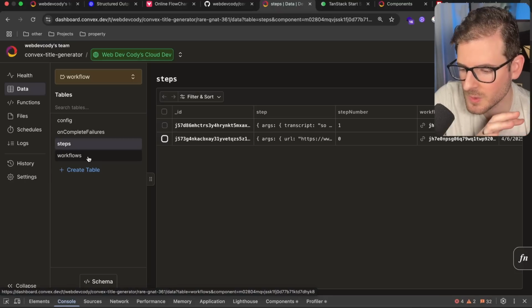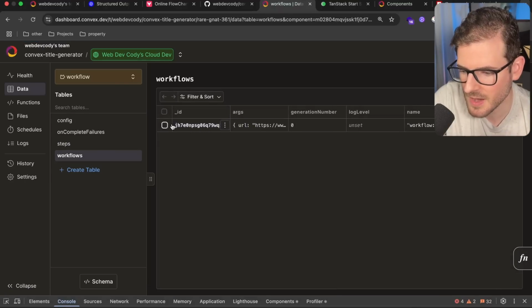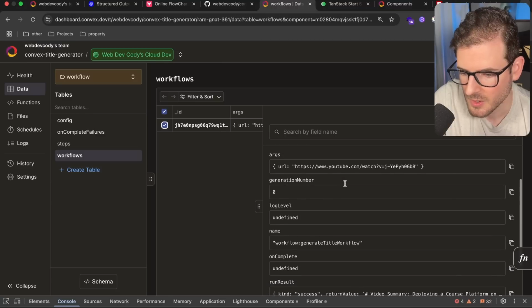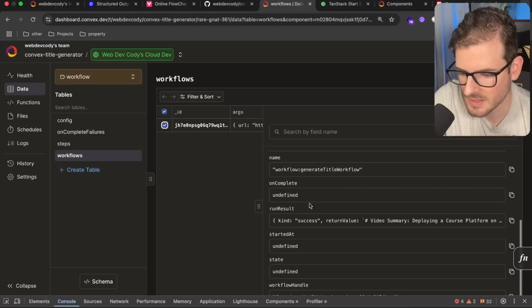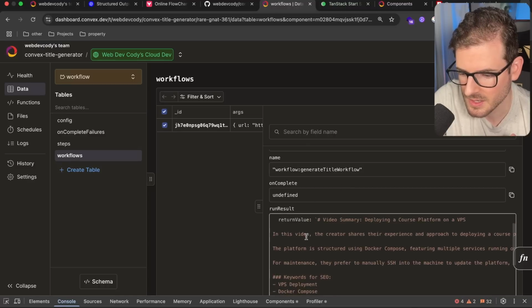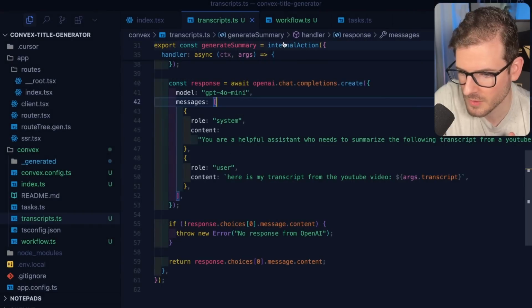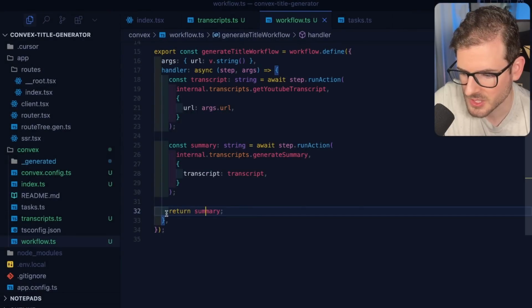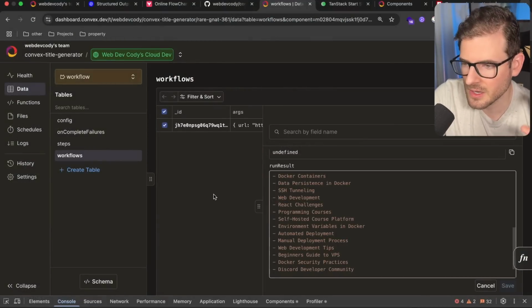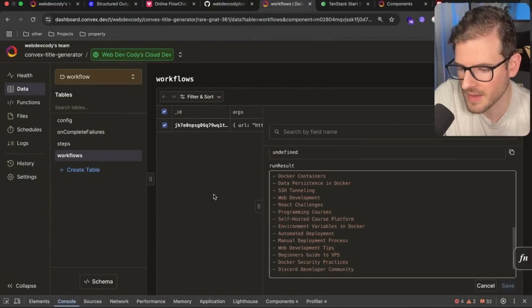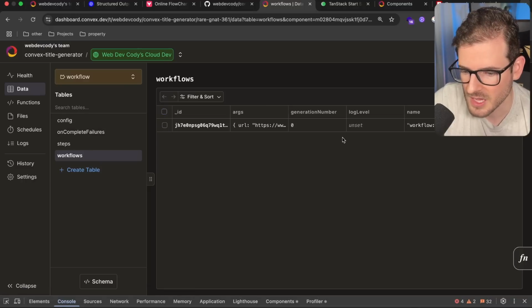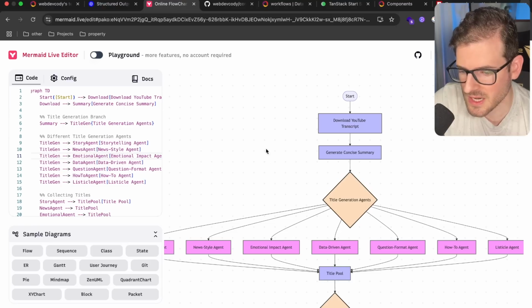And then finally, at the very end, when the workflow is done, we should get back a final result. So if you look over here, we can see that down here there's a run result. If you click it, this is the summary. So whatever you return from your workflow, if I go over here, this is what's going to be stored in the results of this workflow. So again, it automatically does all this storing of input, storing of outputs, storing of the final output, and then of course the ability to rerun steps. Kind of invaluable if you want to build out these larger scale agent systems.